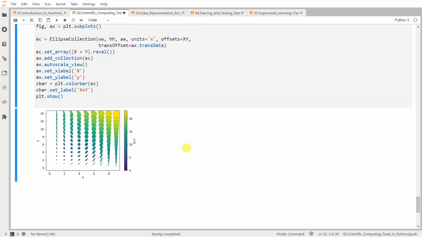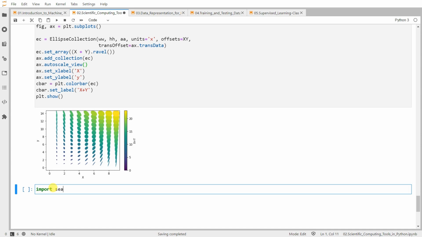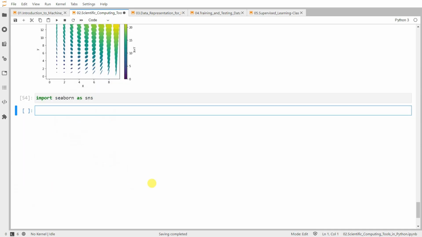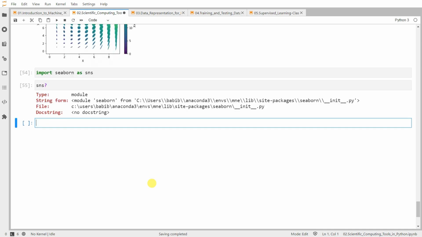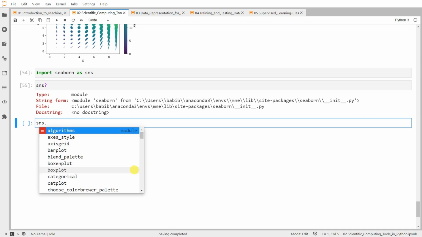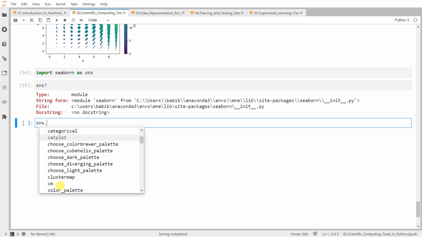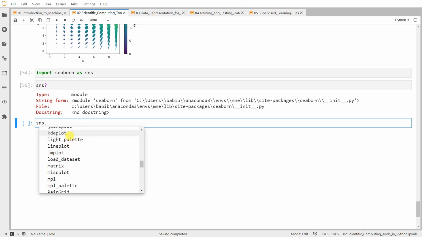There are some other libraries available that build on top of matplotlib, such as Seaborn. I think import Seaborn as sns. Seaborn is also a very useful library. Let's see. Box plot, category plot, and some others.